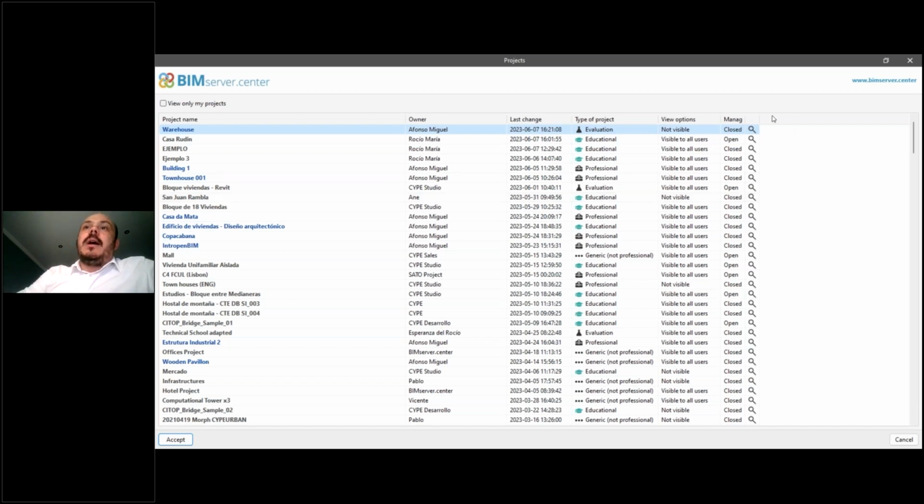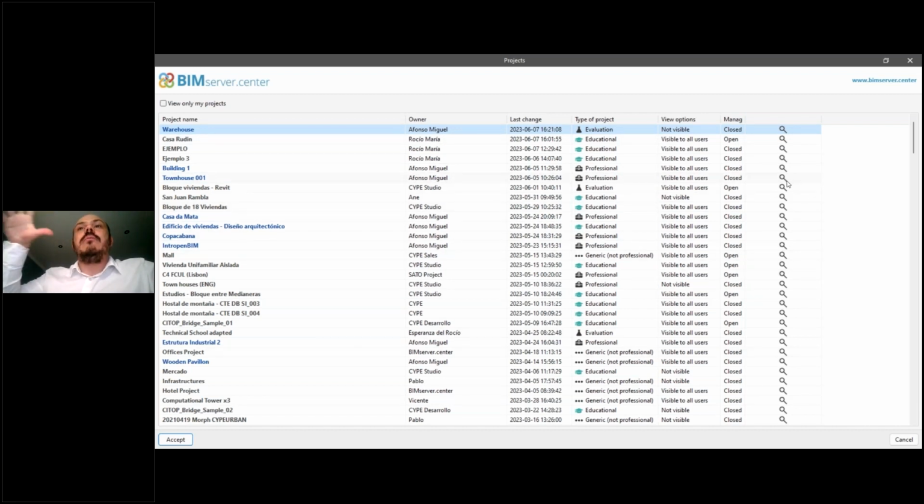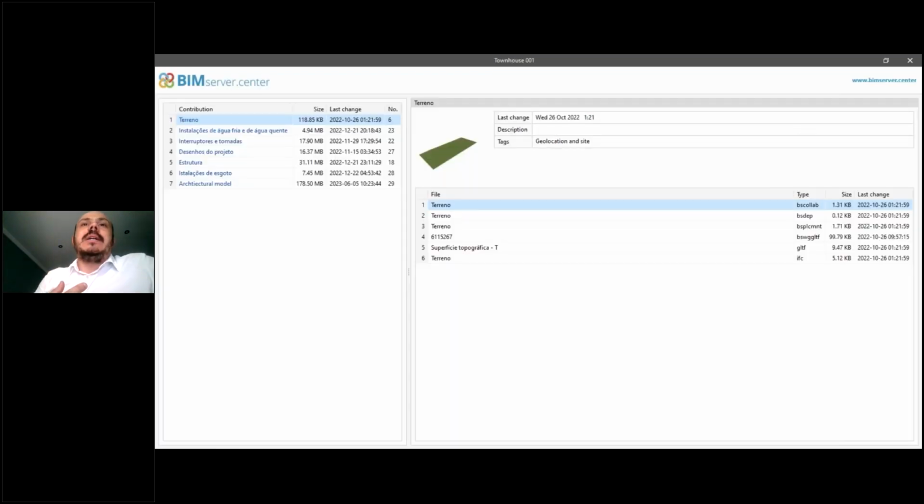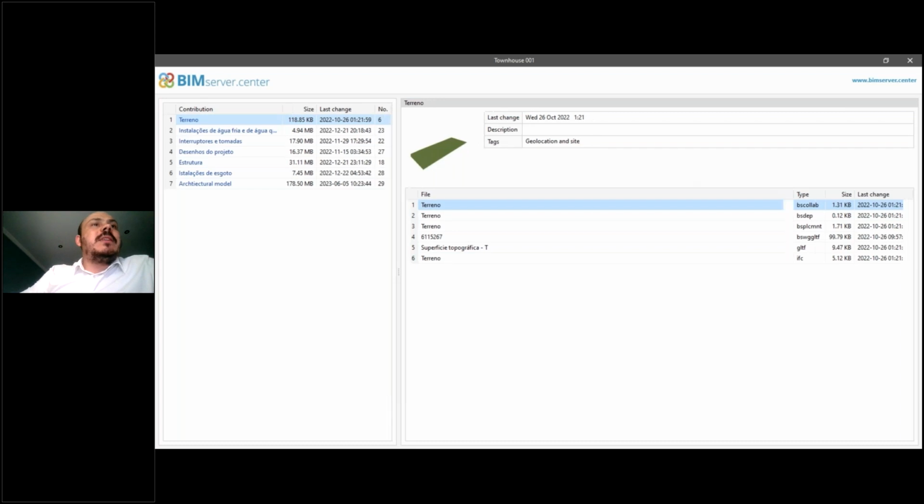Another new feature that is very nice is this little button here that is used to inspect the content of this project in the desktop version of BIMserver.center. If I click here, I can see all the files that were uploaded to this project, where they were uploaded, and the size of these projects. For example, in this project that I just opened, I can see that I have 7 different contributions.